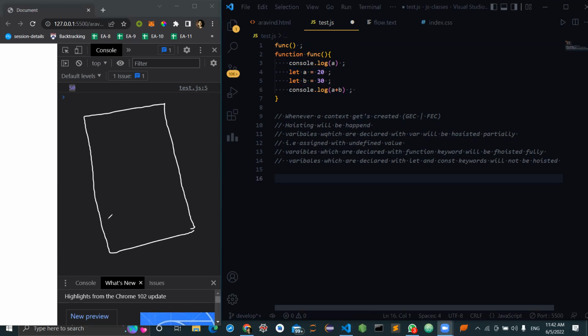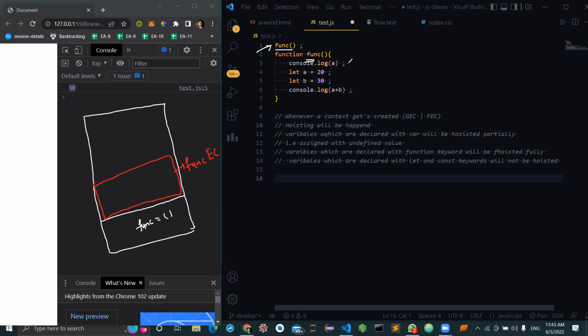You see, firstly the global execution context is created, and in this, firstly the func variable will be hoisted with its value, because we are declaring it using the function keyword. And now the first line gets executed. Since it is a function call, another block of memory will be given, a functional execution context on the top of the stack. This is the func execution context, right? Now in this, how many variables are there? A and B. Since they are declared with the let keyword, they will not be hoisted.